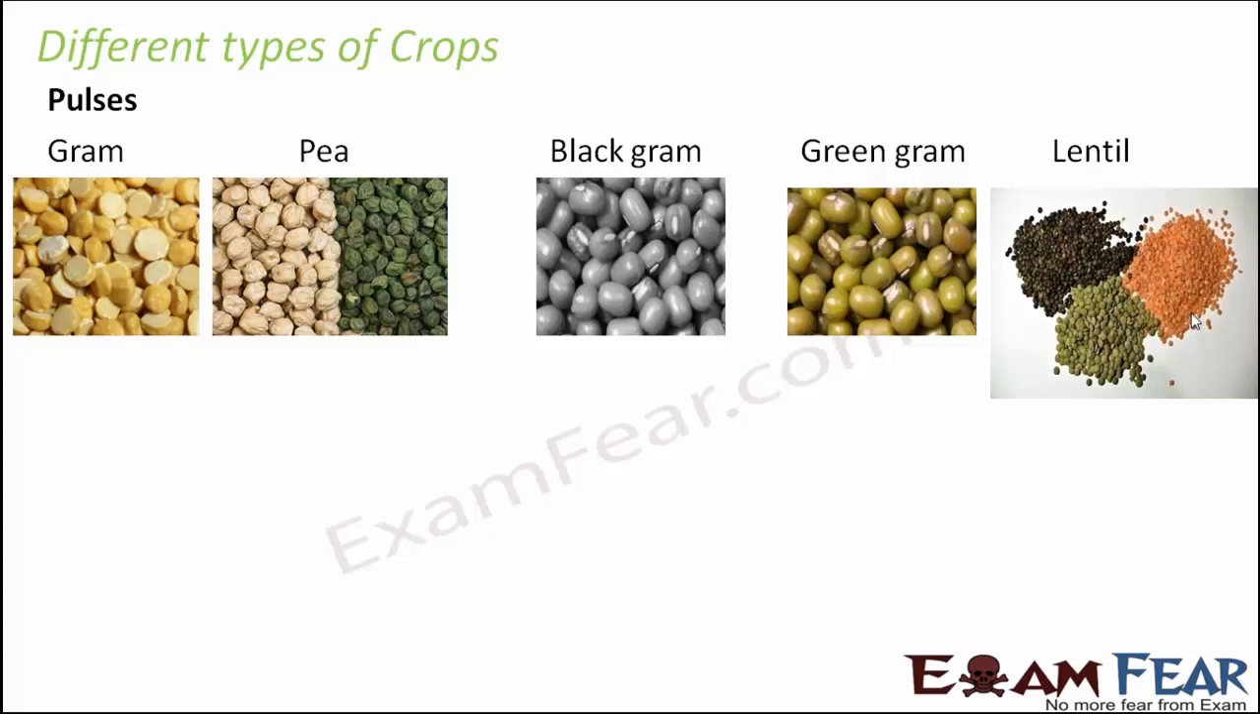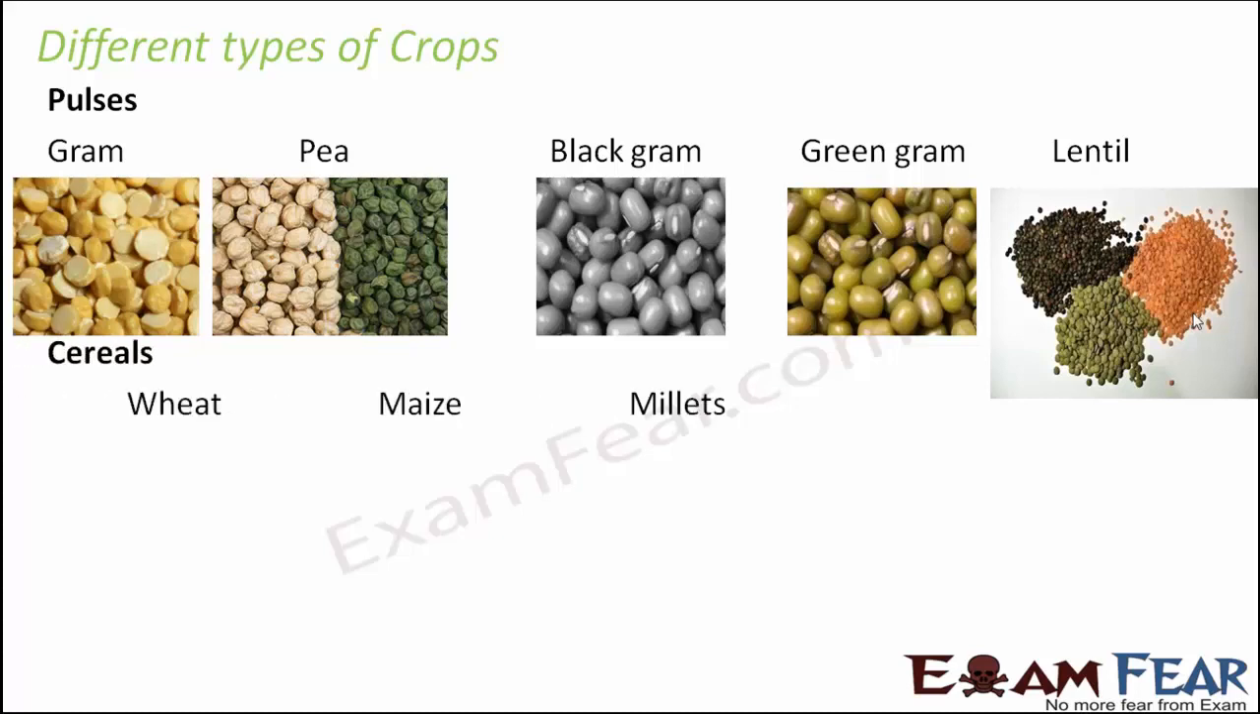Now, do you know from where do we get these pulses? Obviously from plants, but which part of the plant are these pulses? These pulses are nothing but the seeds. So they are the seed grains. That means indirectly I am trying to say that these pulses are capable of giving rise to a new plant. Yes, if suitable conditions are made available to them, they can definitely give rise to a new plant, because they are nothing but the seeds.